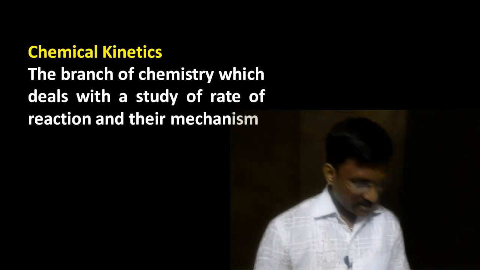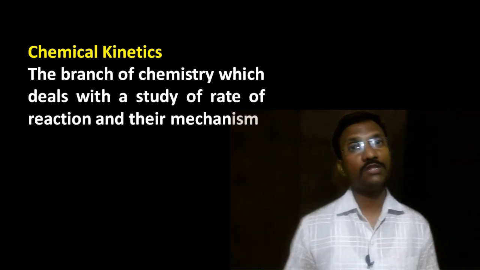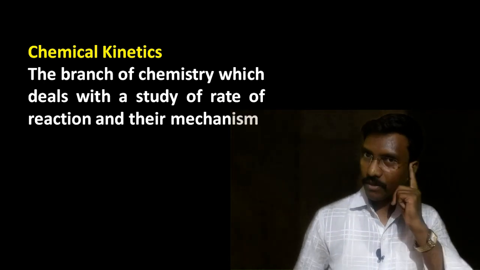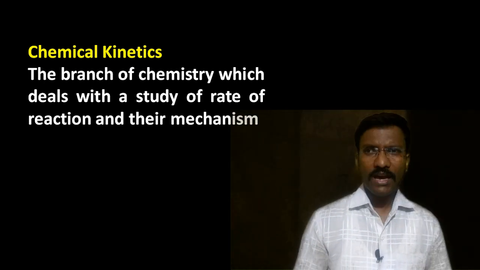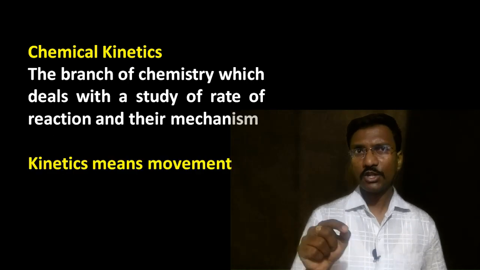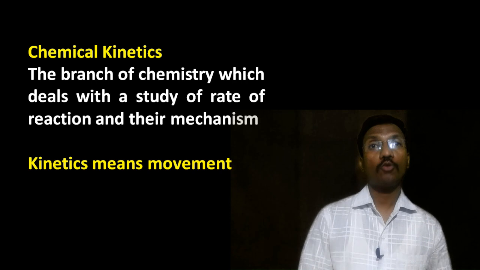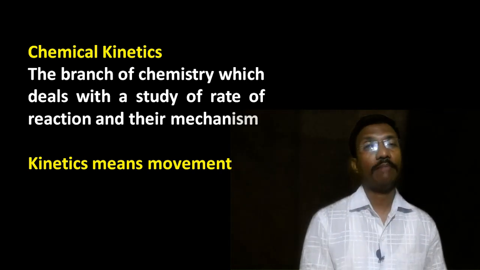So let's begin. Chemical kinetics is the branch of chemistry which deals with the study of the rate of chemical reaction and its mechanism. Kinetic is nothing but movement, when the reaction produces product, that movement from reactant to product is called the mechanism.